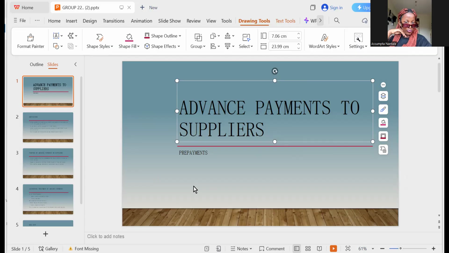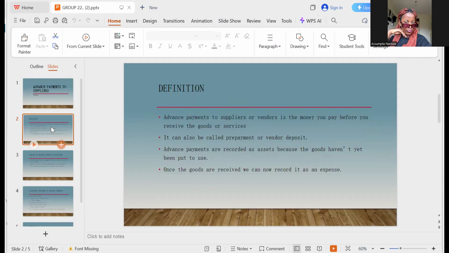This is a presentation of Group 22 about advance payments to suppliers. Advance payments are the money you pay before you receive the goods or services, the money we pay to the vendors before they give us what we are paying for. This can also be called prepayment or vendor deposit.